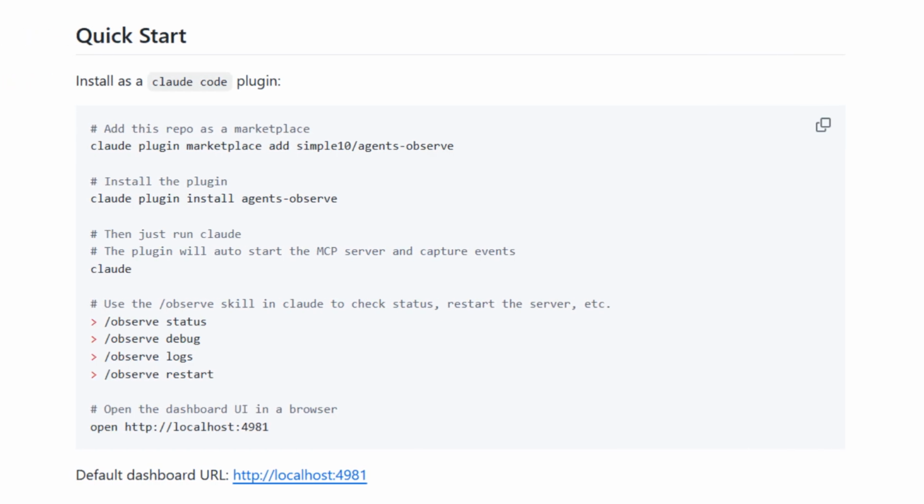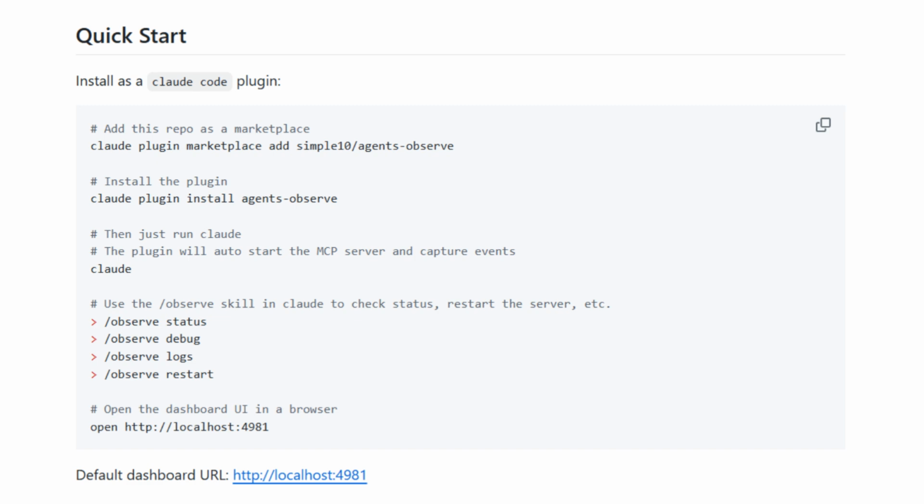Now, how do you actually implement this? The system is designed to plug into agent frameworks without rewriting everything. You wrap your agent execution loop and inject observation hooks. Each step emits structured events like JSON logs or trace objects. These can be stored in local logs for debugging, databases for analysis, or visualization tools for replay.